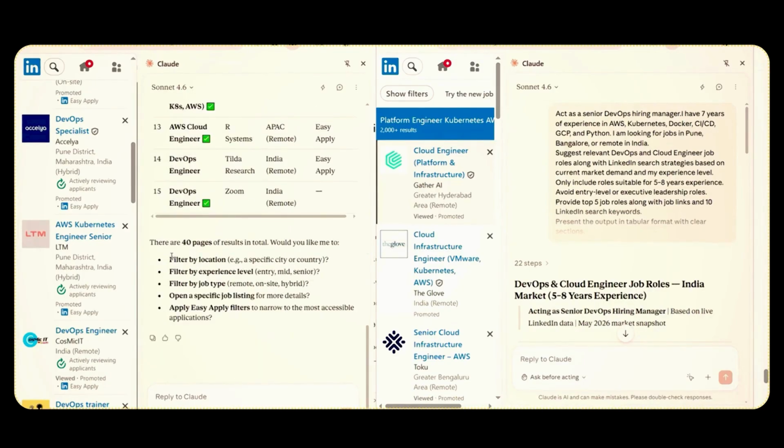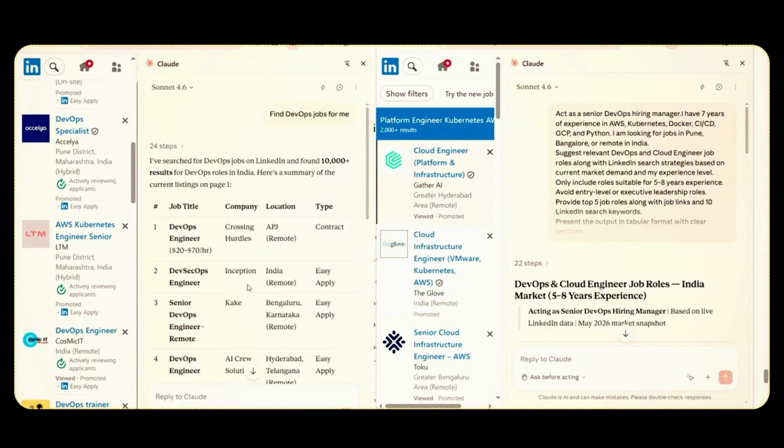Now see, Claude AI itself is asking, would you like me to give results on the basis of location and experience level? This we have already added in our prompt on the right hand side, and that's why we have got all the results as per the requirement. But on the left hand side, since we have not added this, Claude AI was not able to filter all the job opportunities, which would have made our life easy. So from this, we can conclude that giving the appropriate prompts to the AI agents will be really helpful for us. And that's why all the principles which we have seen, the initial 7 principles, are very important whenever you are writing any prompt.